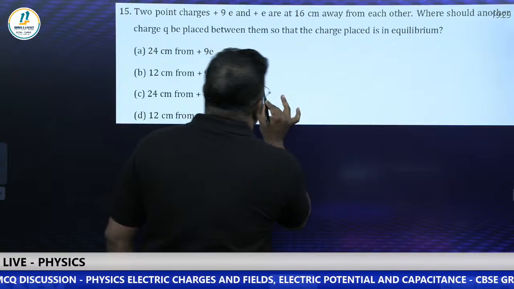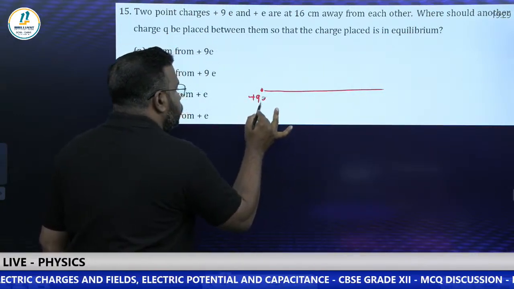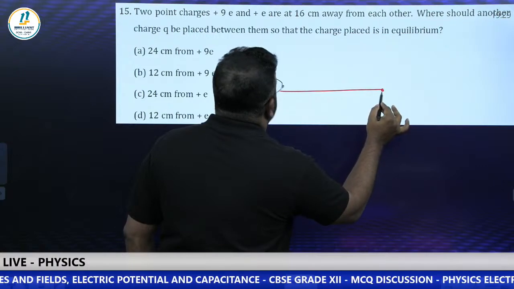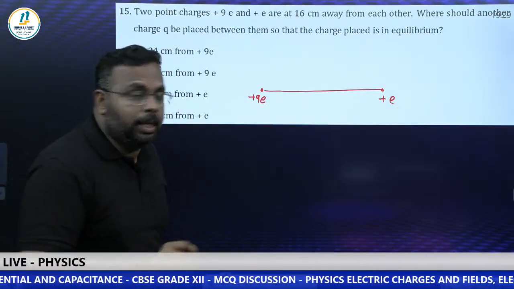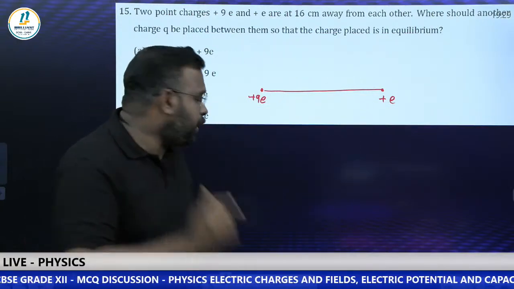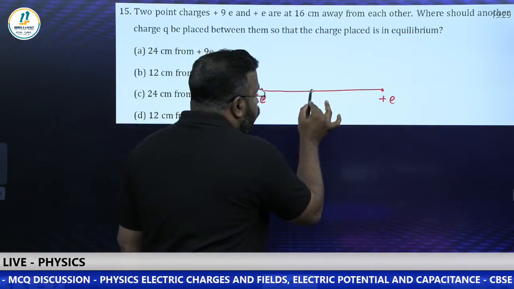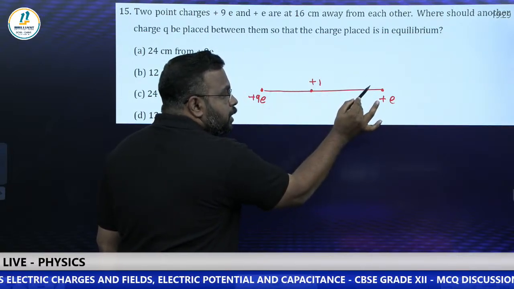So let me draw a diagram here. There is plus 9E and there is plus E. Both are positive, so surely the equilibrium position will be in between, because as per the definition of electric field intensity, if you keep a unit positive charge here, due to this positive charge it will experience a repulsive force.